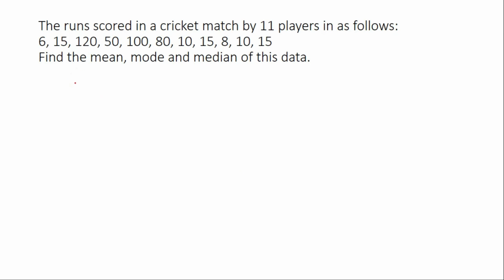So we have to arrange it in ascending order. It will be 6, 8, 10, 10, 15, 15, 15, 50, 80, 100 and 120.